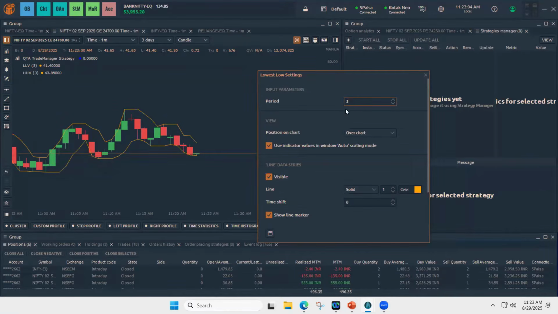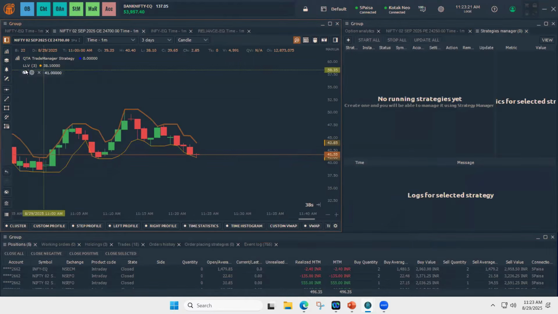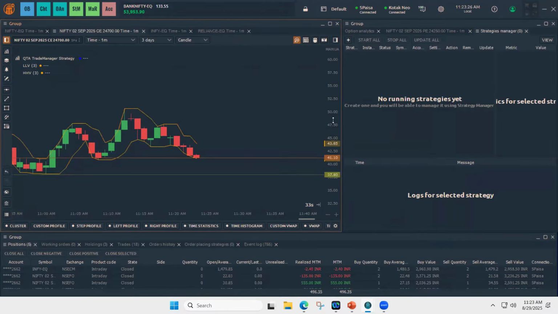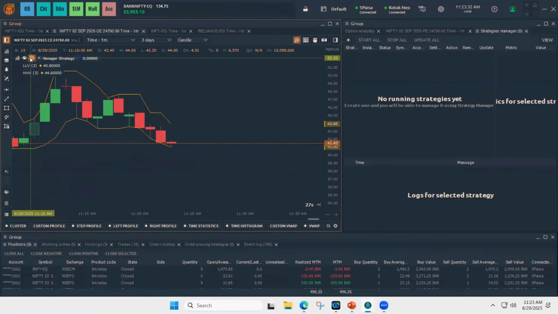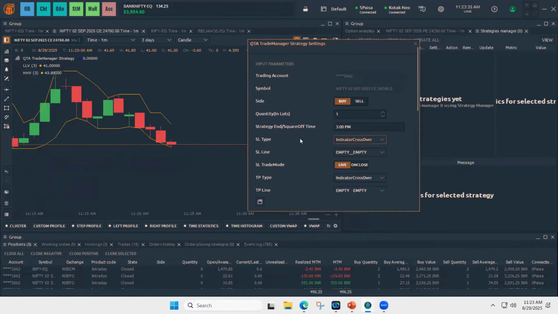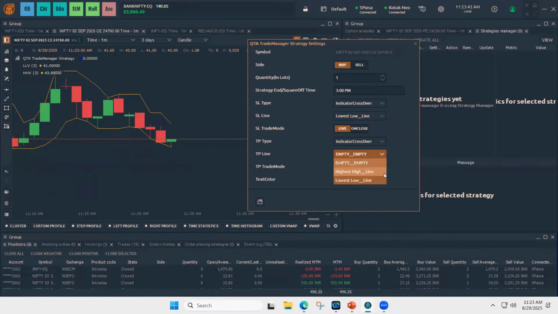And make sure that once you start the strategy, these settings cannot be changed. Suppose you start with lowest low as 3 based on your strategy. Once you start the strategy, it takes these settings. While running the strategy, we cannot change the indicator values. So now I set lowest low as 3 and highest high as 3. SL type I'm choosing lowest low because I'm doing option buying, and TP type I'm choosing highest high.